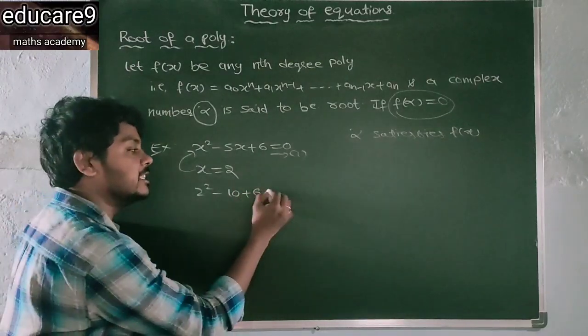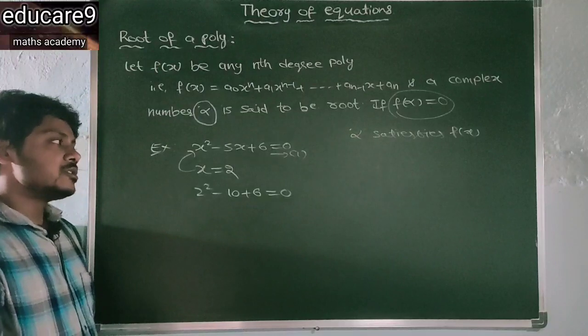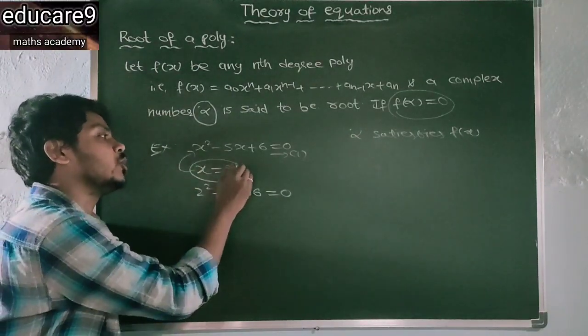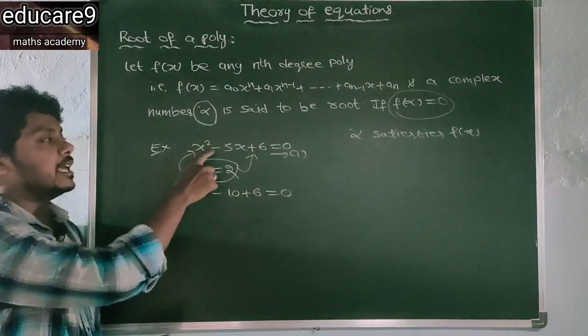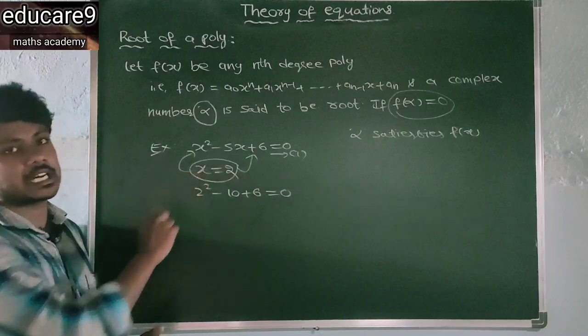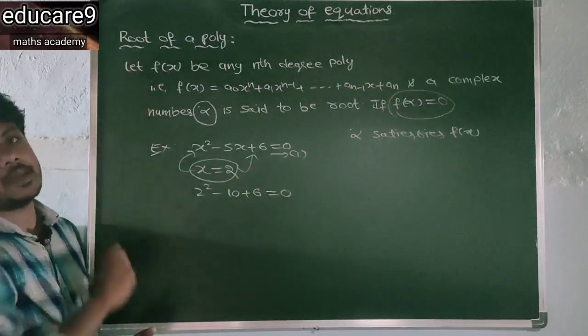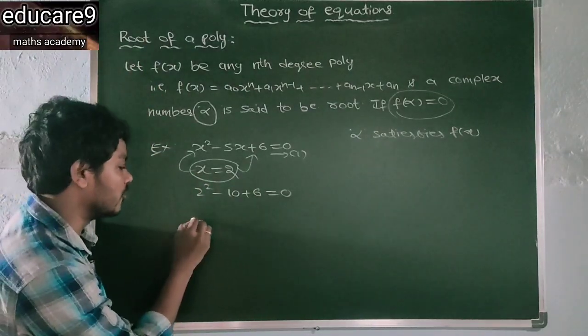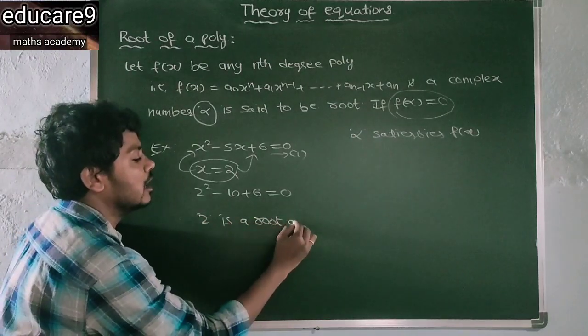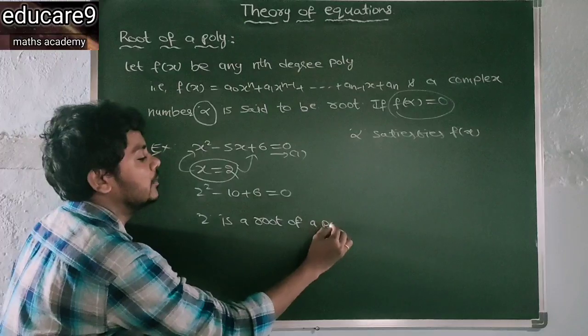So clearly this becomes 0. Whenever it becomes 0 on substituting x is equal to 2, this 2 is called a root of the polynomial. Therefore 2 is a root of the polynomial.